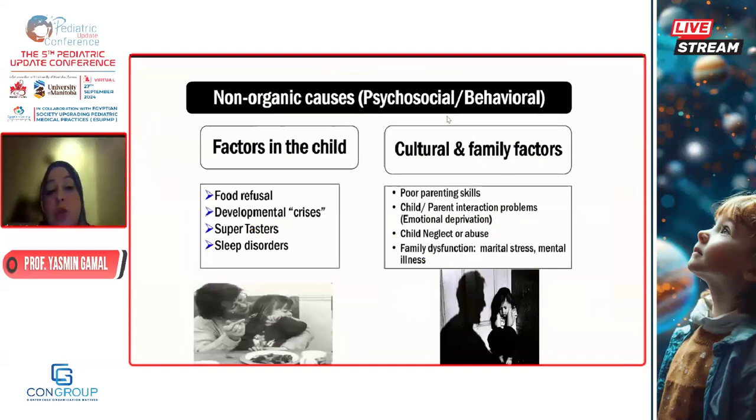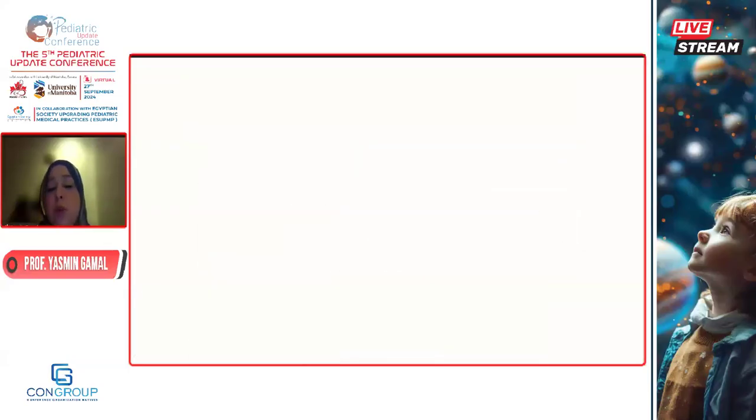So the non-organic causes are in the child and in the family. Revise this by the history. The child may be having sensory aversions, hypersensitivity, super tasters. Maybe he's not sleeping well, because we know that sleep is important for optimum growth hormone production and for optimum metabolism at the end of the day. So if he's not sleeping well, revise this with the parents. Family factors, of course, because environment has a huge impact. If the parent is having poor parenting skills, or there's neglect or abuse, or the environment is not optimum, it will affect the growth eventually.